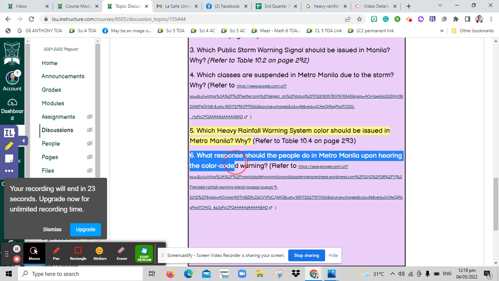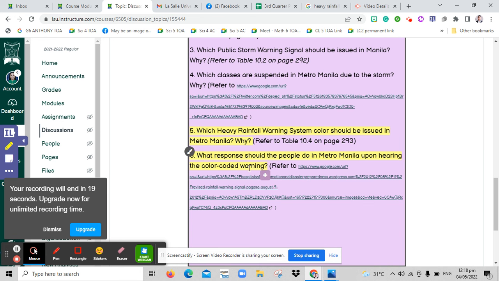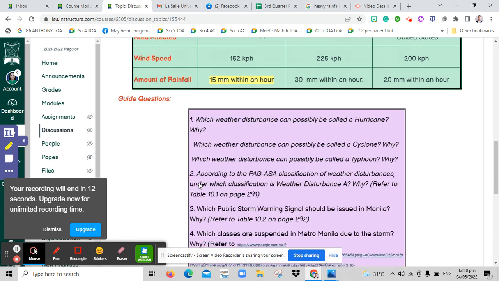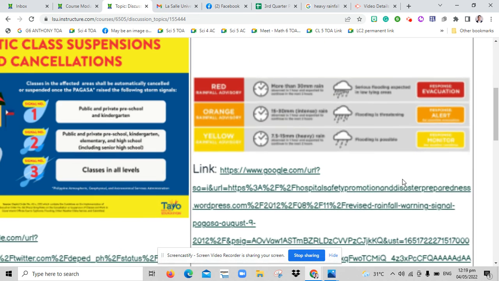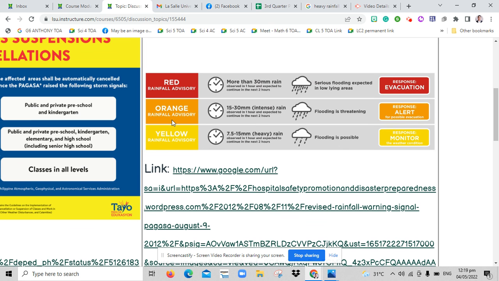Next question, what response should the people do in Metro Manila upon hearing the color coded warning, which is orange advisory? And of course, we will focus on the response. As you can see, if it's orange rainfall advisory, the response is alert for possible evacuation. So the people should prepare for possible evacuation.